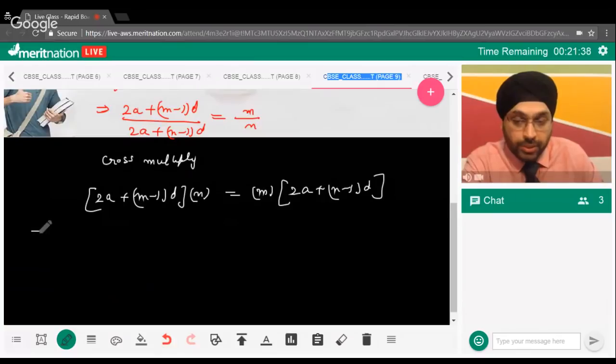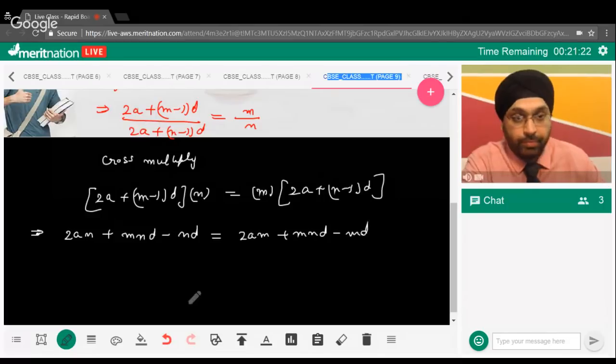So, guys, we just need to open the brackets. This will come out to be 2an plus mnd minus nd, which equals 2am plus mnd minus md.